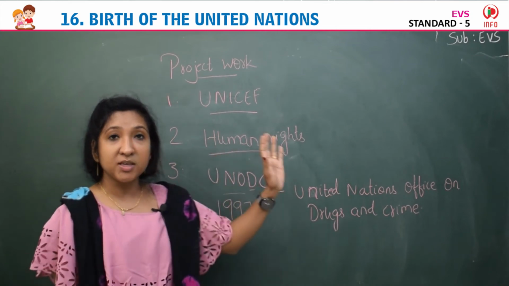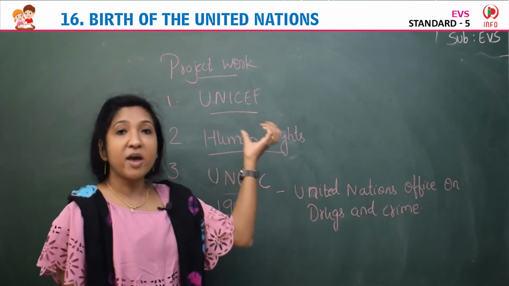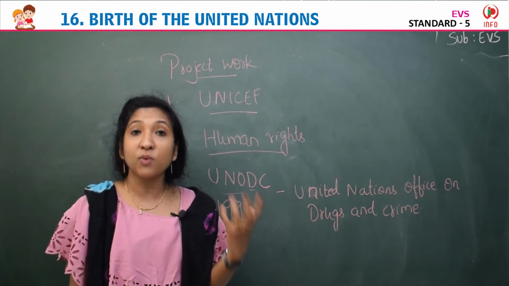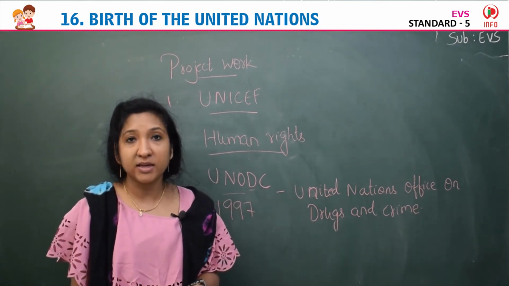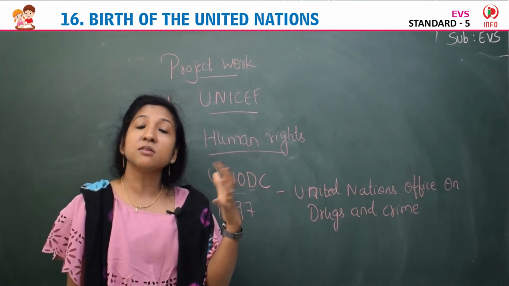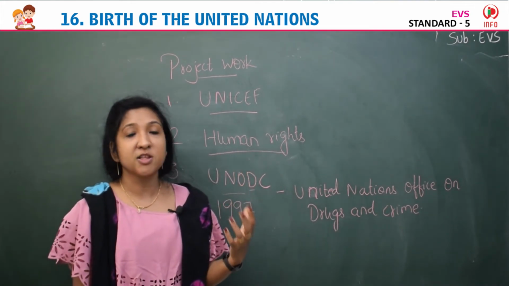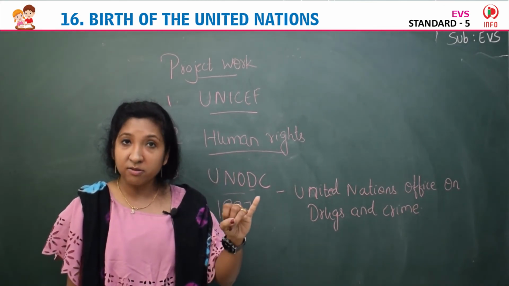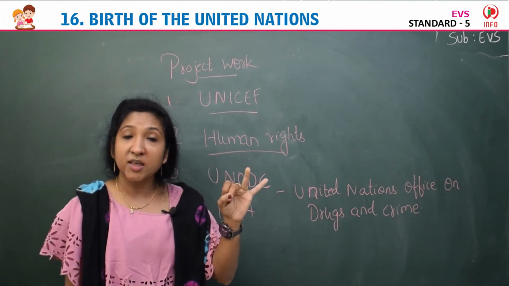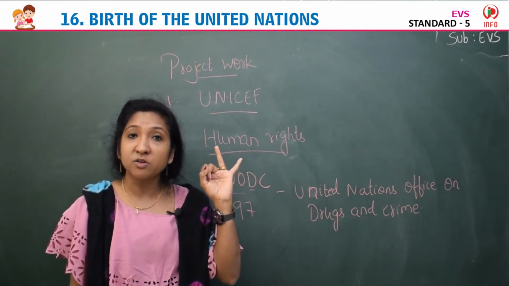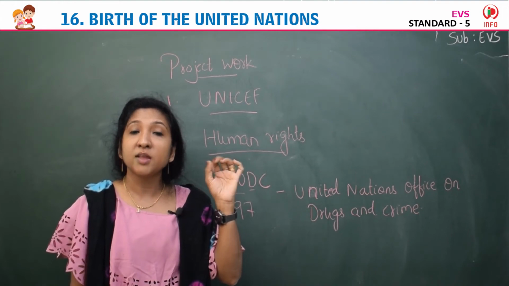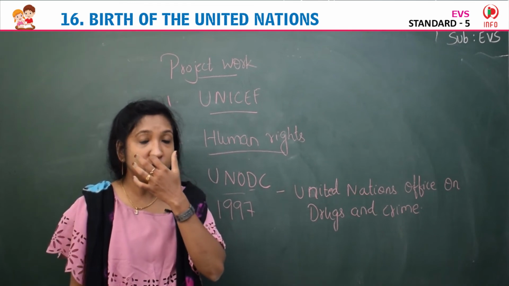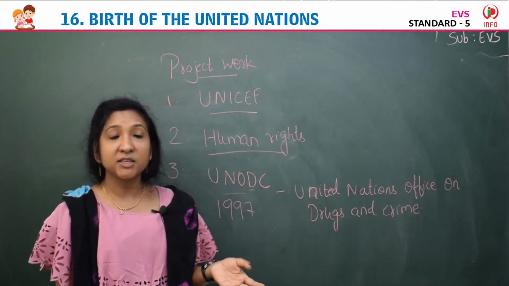Yes children, so in the project work, the first one was you have to write the various activities of UNICEF, what UNICEF is doing. Its overall work is all-round development and growth of children. It provides funds for the children, good education to the children all over the world, good food, clothing, and also gives funds to the poor people. These are the main activities of UNICEF.